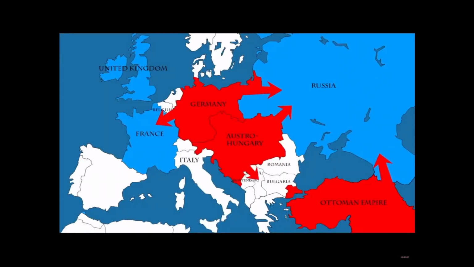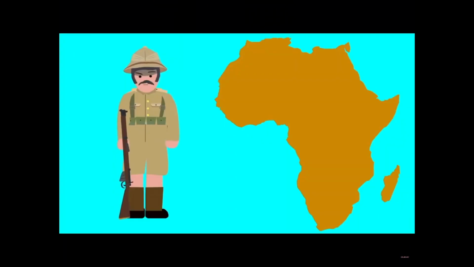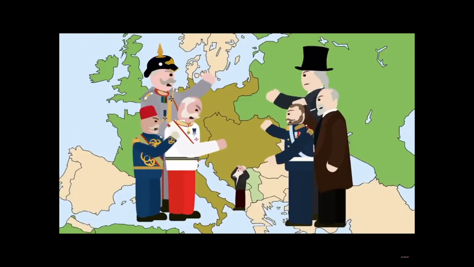Alliances were created to check the balance of power between nations. In 1882, Germany, Austria-Hungary and Italy formed the Triple Alliance. France, Britain and Russia reacted in 1907 by creating the Triple Entente. Imperialism caused another type of competition and disagreement. The British and French empires made Germany jealous as it tried to colonize parts of Africa. Nationalism created the feeling that countries were better than others and promoted anti-Austro-Hungarian sentiments in Serbia.